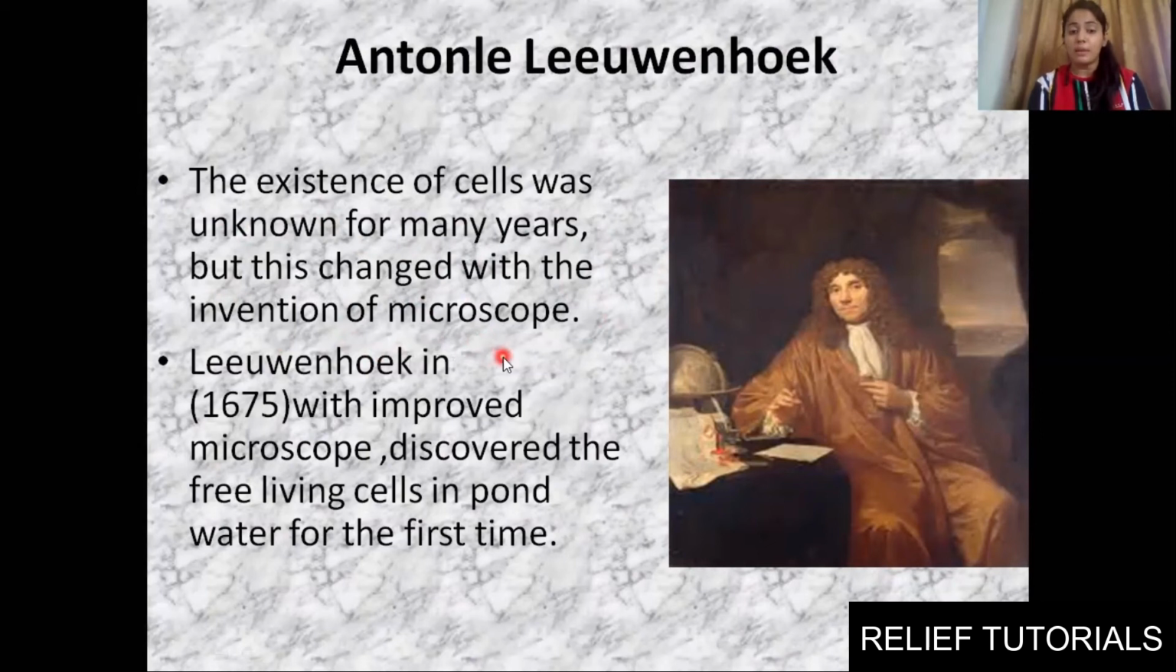He took a sample from pond water and saw that the cells were living. You can say amoeba or paramecium, those are single-celled organisms. They would be present in water, and he saw there was movement in the cells. They are unicellular organisms, so there was movement in those cells. So Leeuwenhoek, in 1975, with an improved microscope, discovered the free-living cells in pond water for the first time.